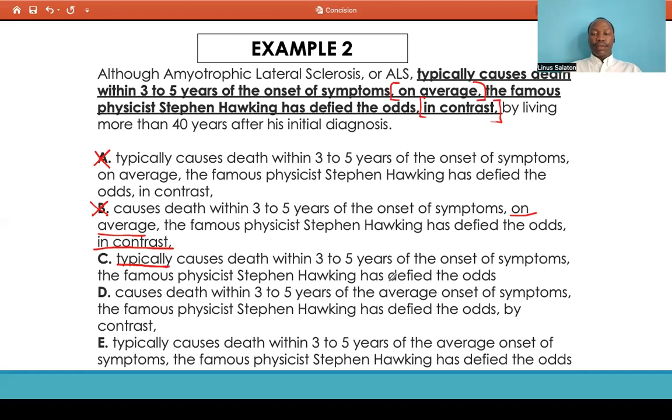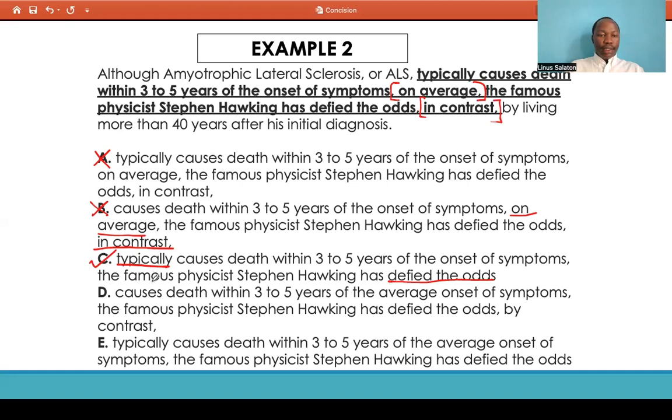So you could also tell the use of defy the odds, you could use it in place of in contrast. You can tell that it is attached to the sentence, all right? It's not separated by commas, and this makes the statement more compact and communicates more briefly and directly.